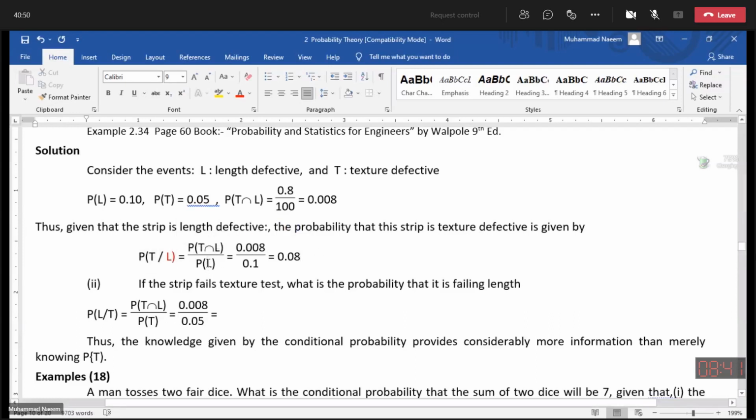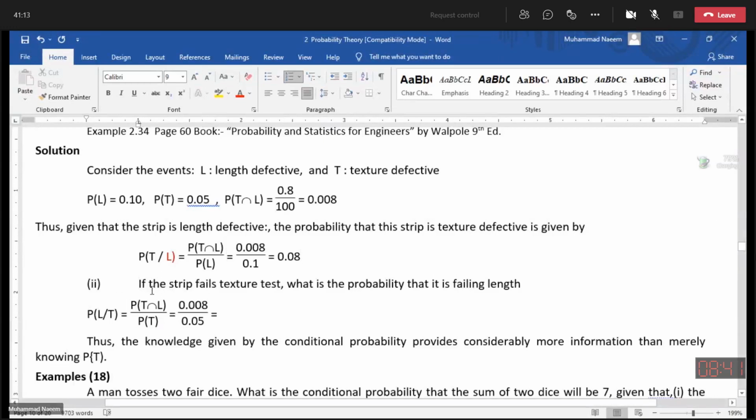After that, if it is clear, then easily we can state the formula and finally get the answer. Also, I have discussed the probability on the other side.